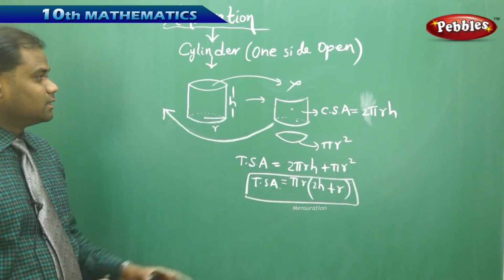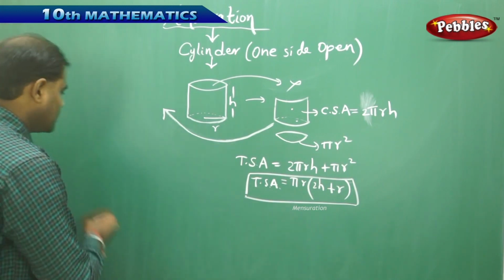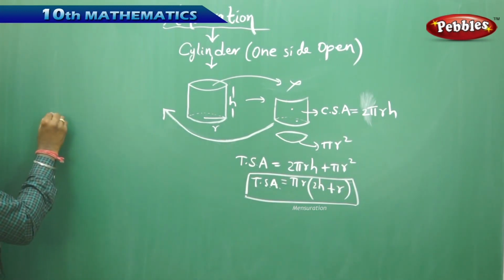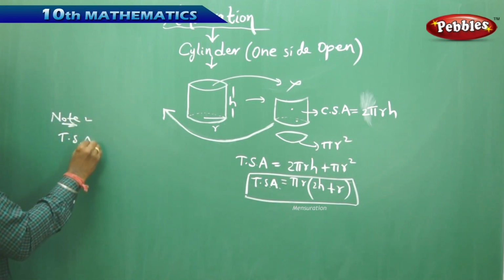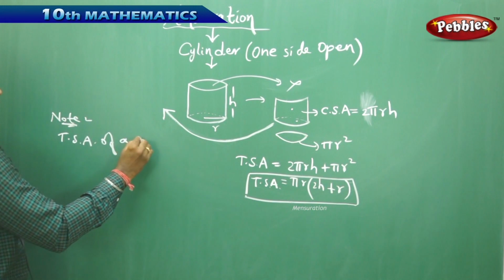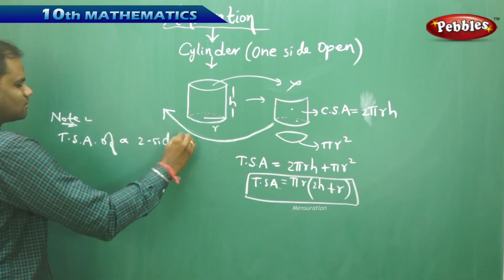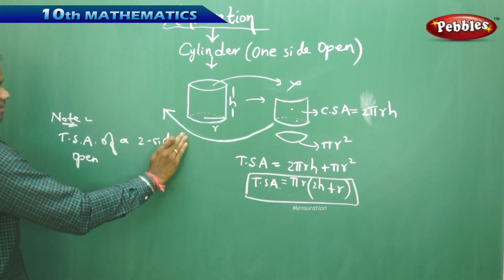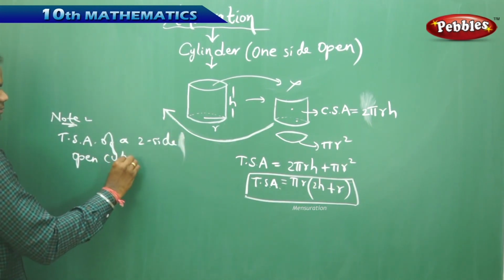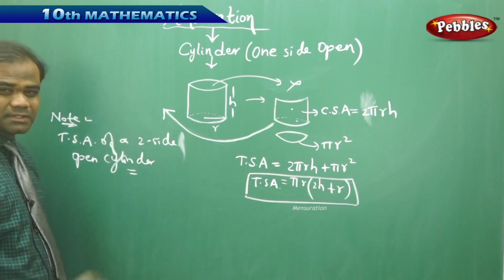So now with this, we can imagine how the two-sided open cylinder will have its TSA. So note, the total surface area of a two-side open cylinder would be, can you guess?